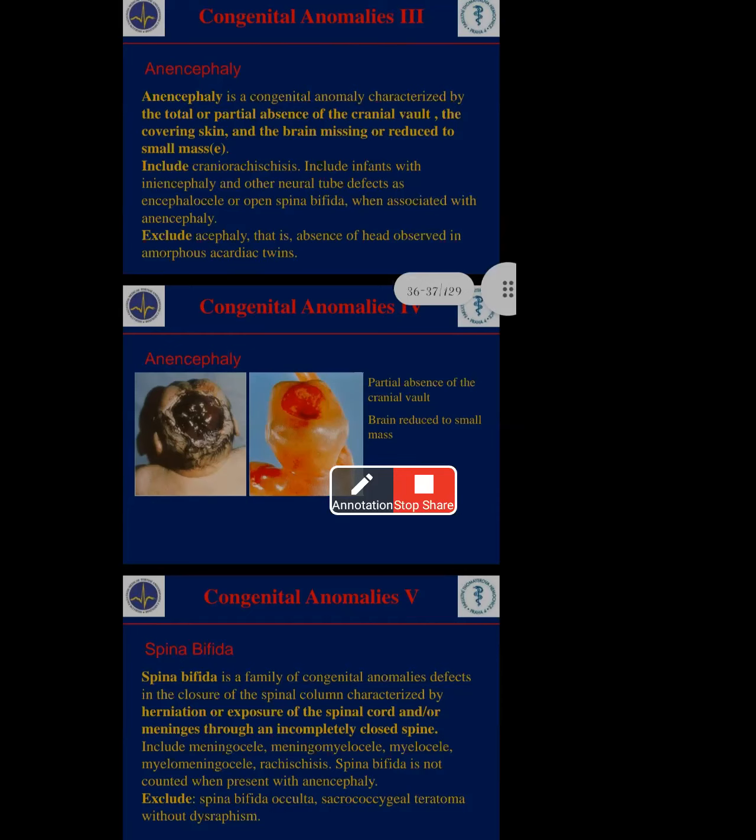Next, sacrococcygeal teratoma. Sacrococcygeal means the part down the spinal cord, the sacrum and coccyx. Teratoma means there is a total accumulation affecting the sacrum and coccyx bone. There is also full enlargement in that place, which sometimes affects sitting. Whenever bending, the spinal cord, coccyx and sacrum do not work properly in those people.